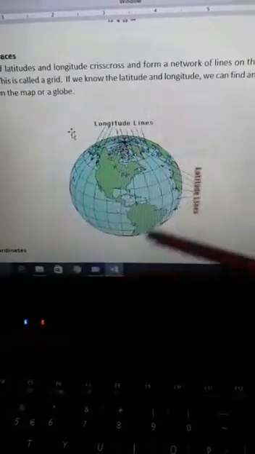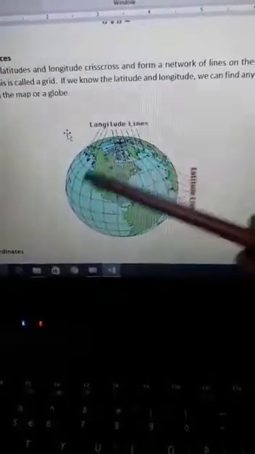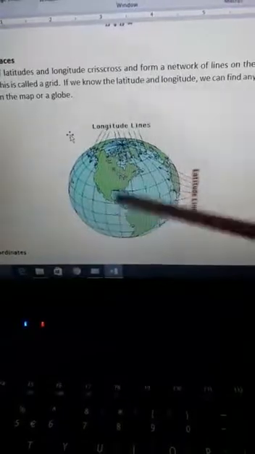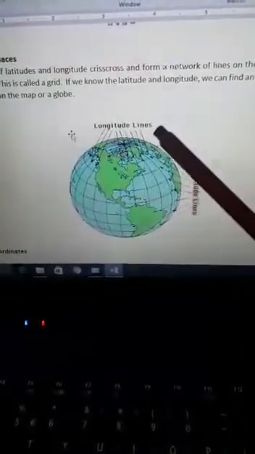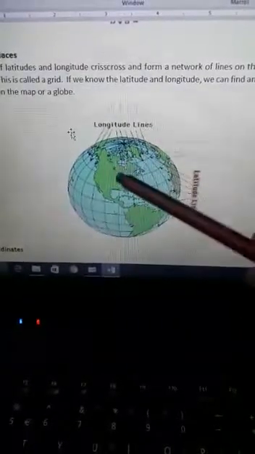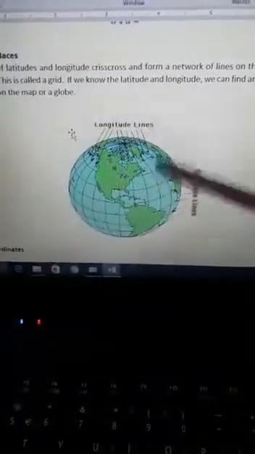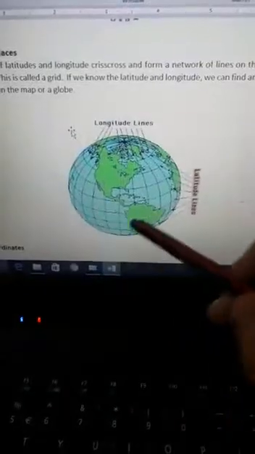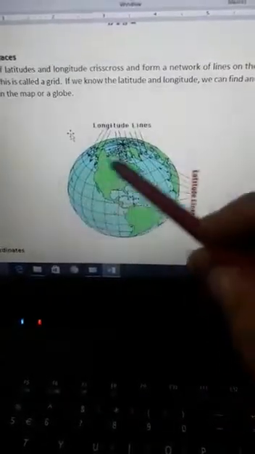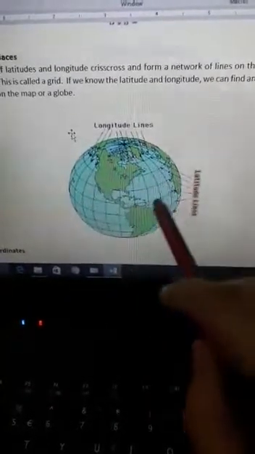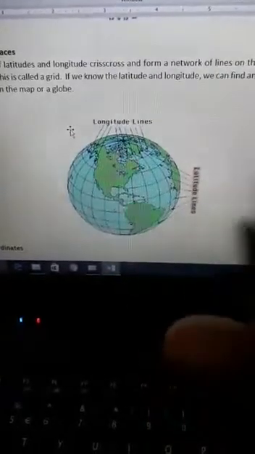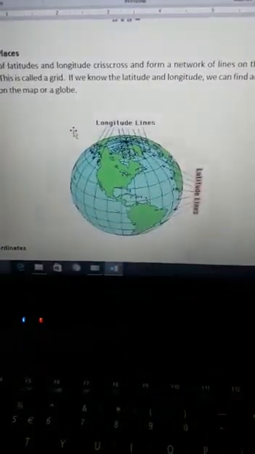When they are drawn on the globe or map, they form a sort of net. The latitudes and longitudes, when they are drawn, crisscross, which means they are crossing each other, and they form a sort of net on the globe or map. You can see this is a type of net which they are forming, and this net is called the grid.